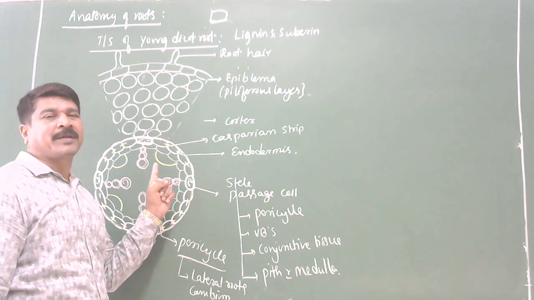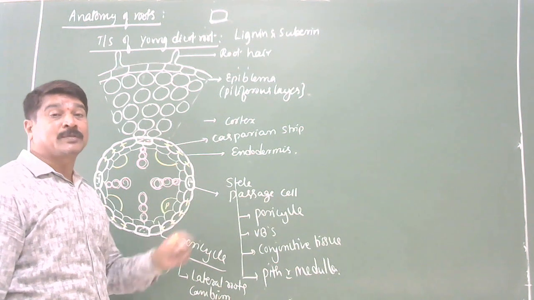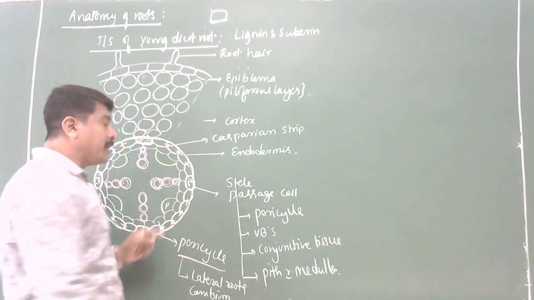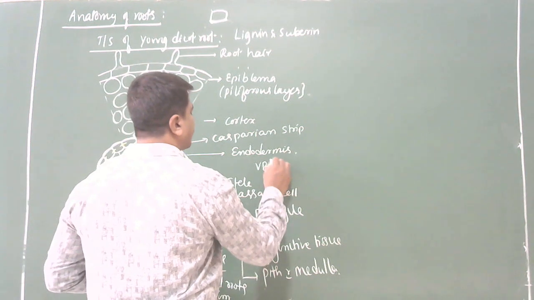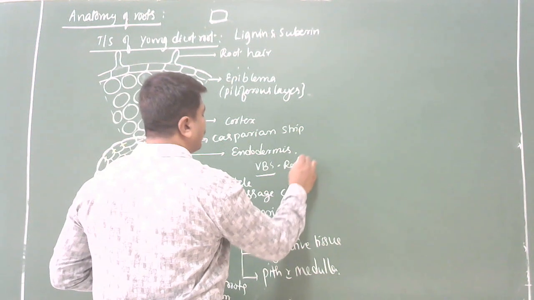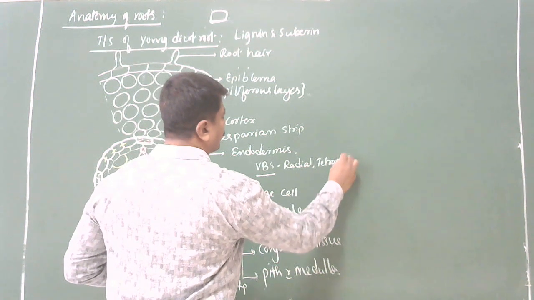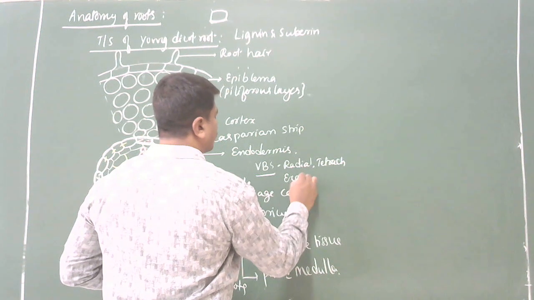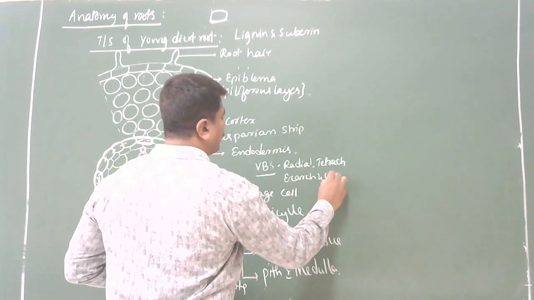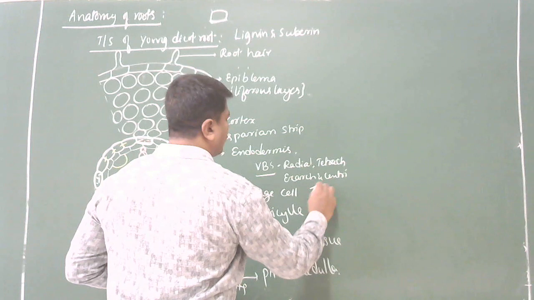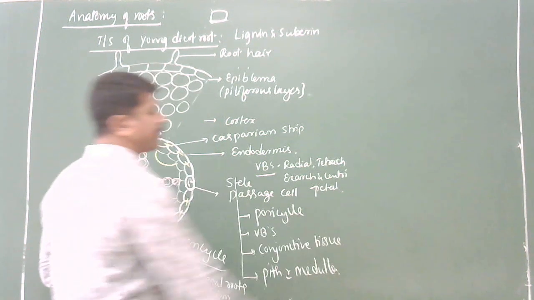Just now we have completed vascular tissues. Here I am using only terms. In dicot root, vascular bundles are radial, tetrarch, exarch, and centripetal, that you should remember.